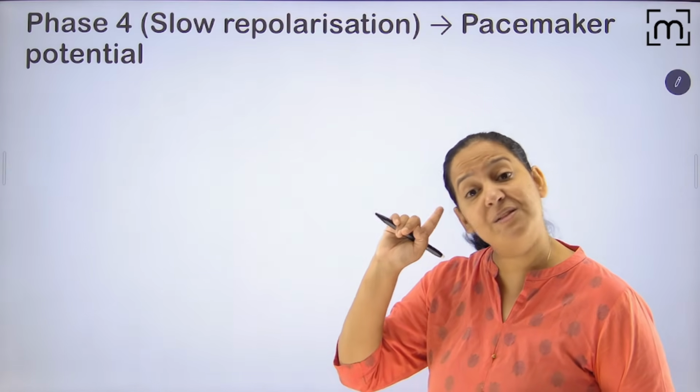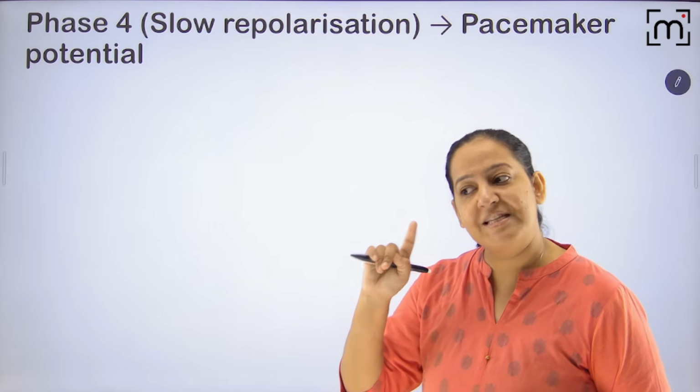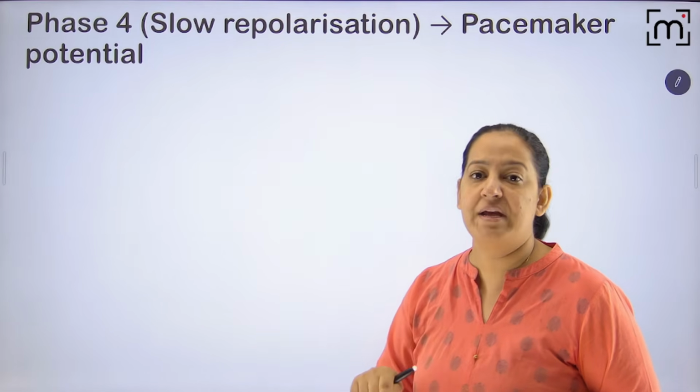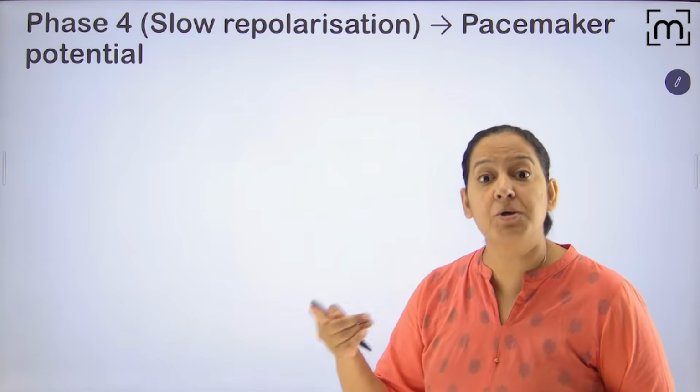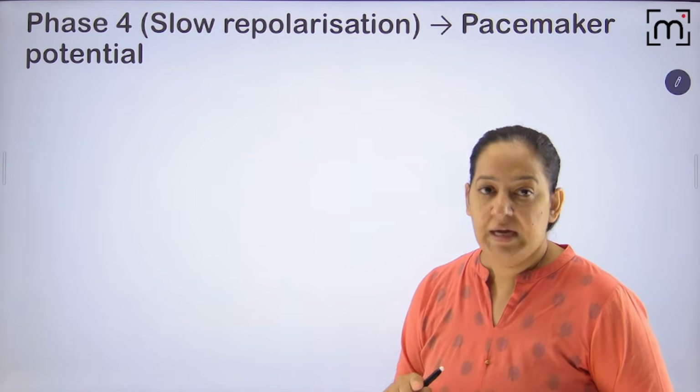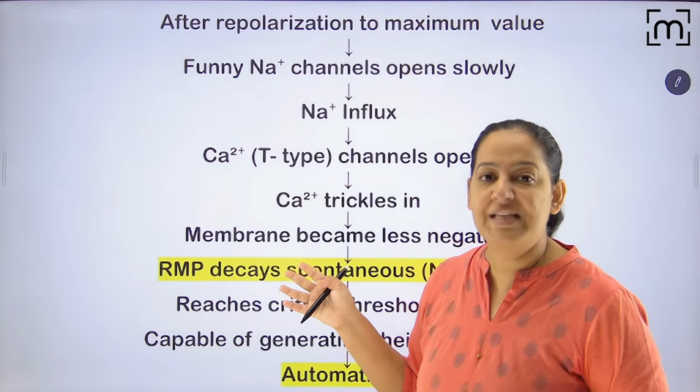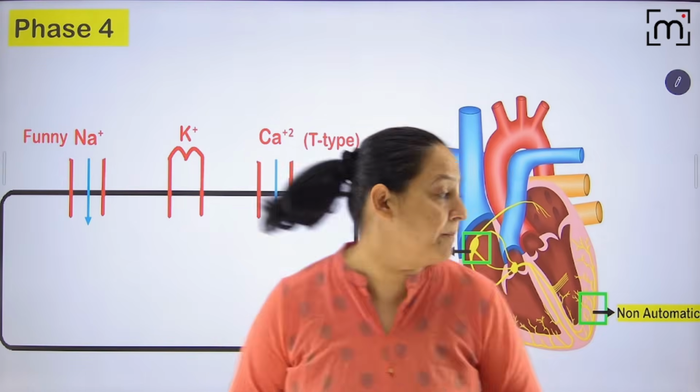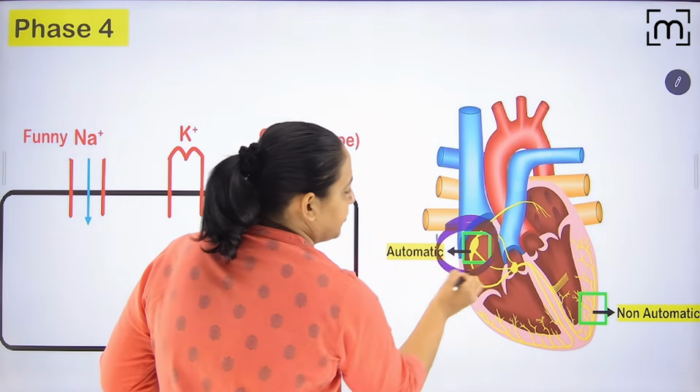Okay, what happens in phase 4 in non-automatic fiber? The resting membrane potential was already achieved in phase 3. In phase 4, it is just maintained because of the sodium potassium pump, if you remember. Here we don't have the sodium potassium pump. On these cells, God has not given the sodium potassium pump. I'm talking about these cells. Can you appreciate these cells?